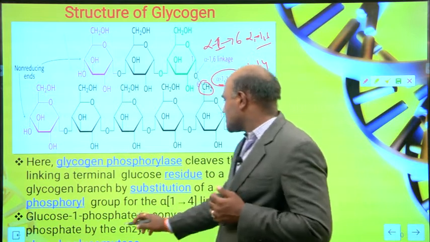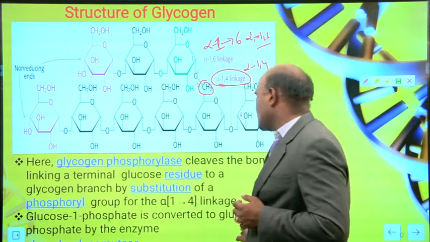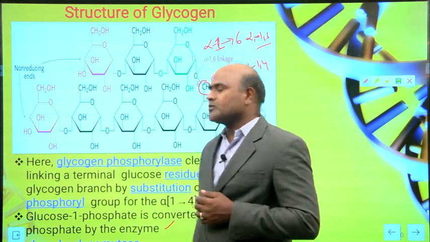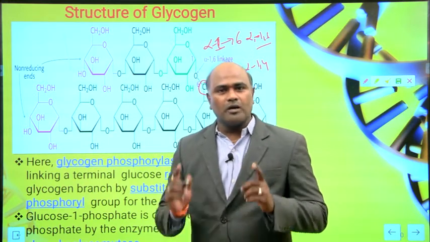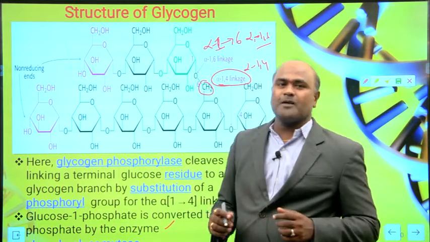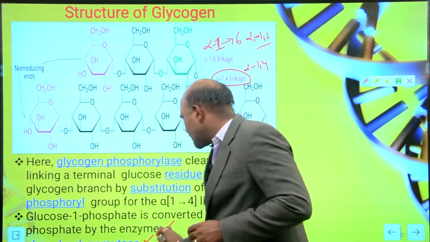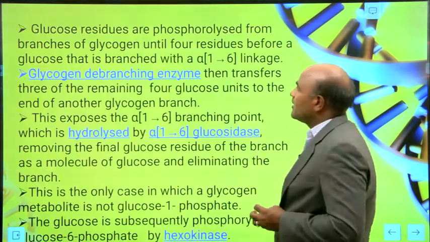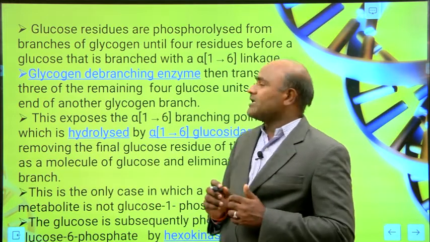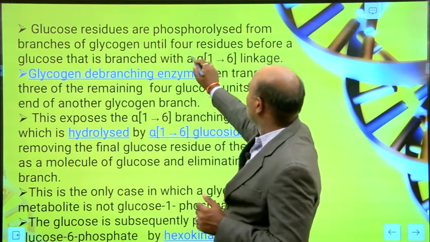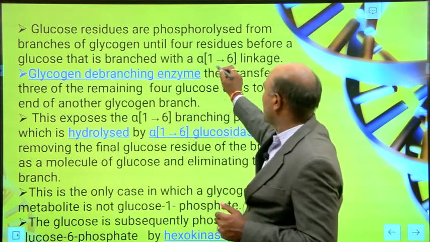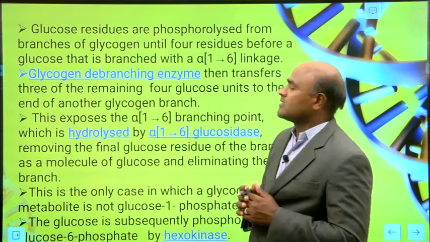And then glucose 1-phosphate is converted into glucose 6-phosphate by the enzyme phosphoglucomutase. Glucose residues are phosphorylized from the branches of the glycogen unit until 4 residues before a glucose that is branched with an alpha 1,6 linkage.